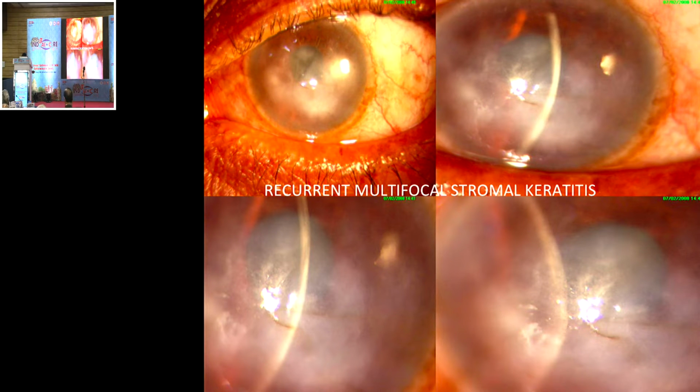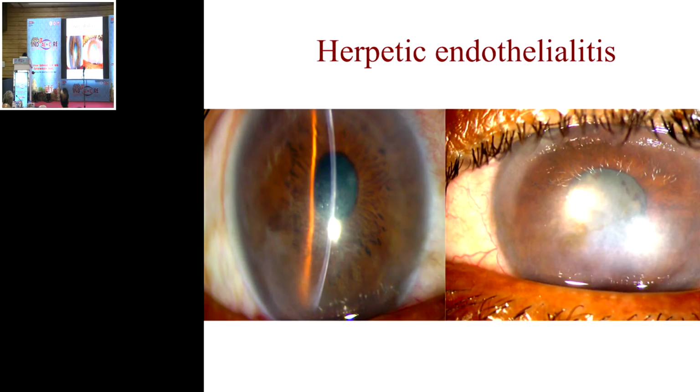This is another case, again a one-eyed patient. You can see these multiple lesions, one lesion here, one lesion here, and this is actually a recurrent multifocal stromal keratitis. So you might keep thinking it's a healed viral keratitis, but it's important to know which area of the cornea has localized corneal edema. That means the recurrent stromal keratitis is coming up.